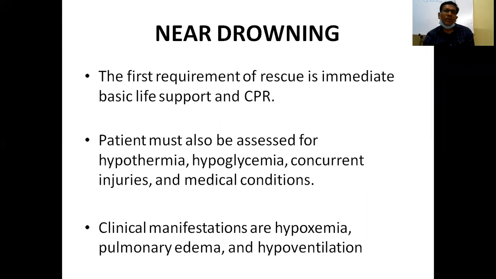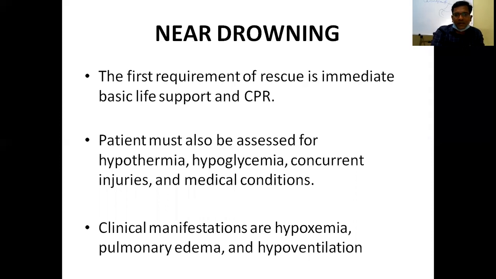Active extracorporeal rewarming includes hemodialysis, crystalloid infusion, airway rewarming, continuous venous therapy, or cardiopulmonary bypass. Peritoneal dialysis and hemodialysis are useful for patients with electrolyte abnormalities, toxin exposures, and rhabdomyolysis. Hypoglycemia correction, concurrent injuries and medical conditions should also be addressed.